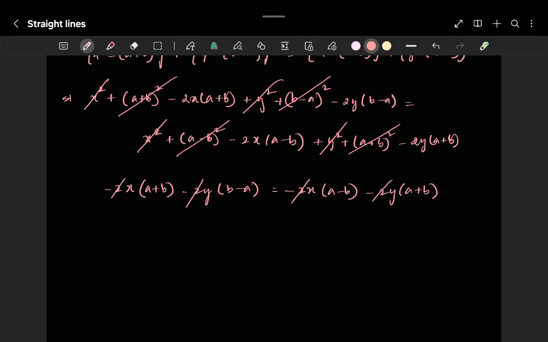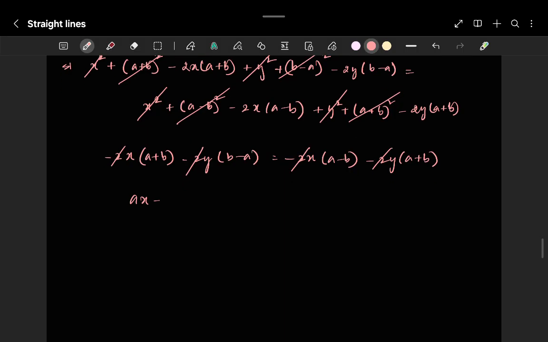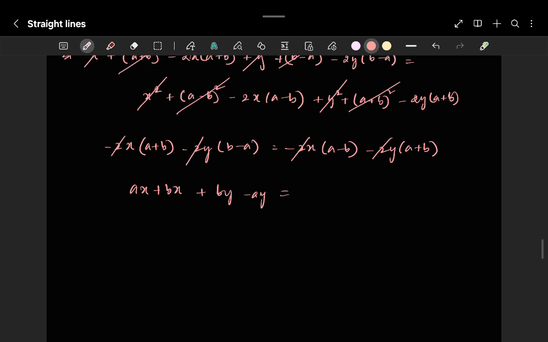The 2 gets cancelled along with the minus sign, so it will be ax plus bx plus by minus ay is equal to ax minus bx plus ay plus by.